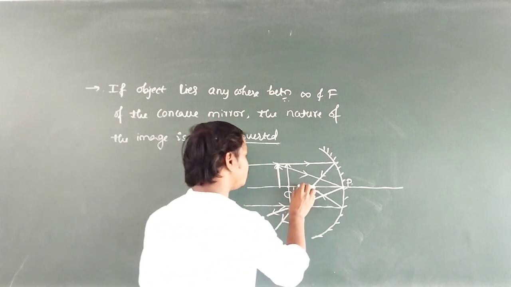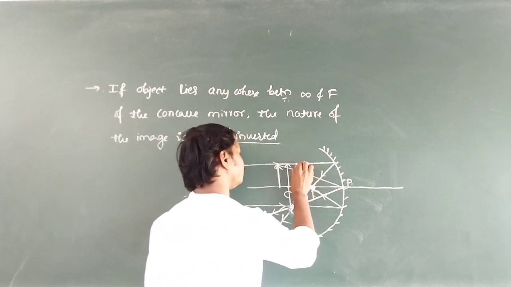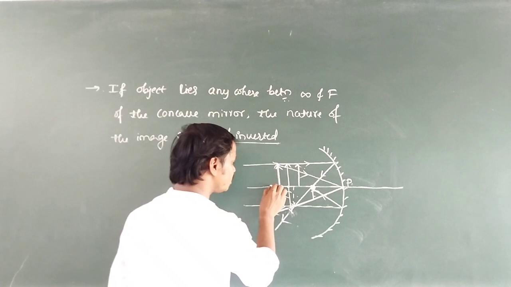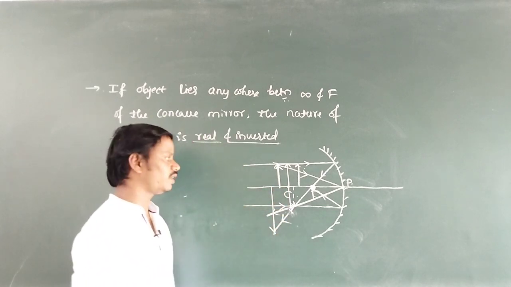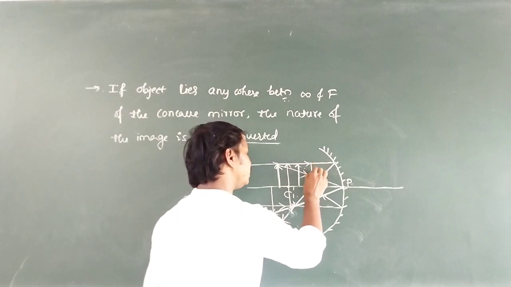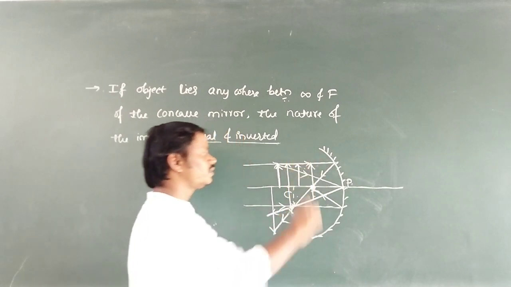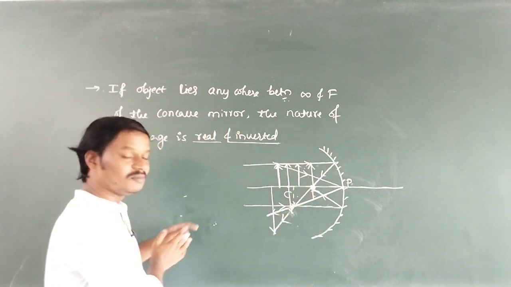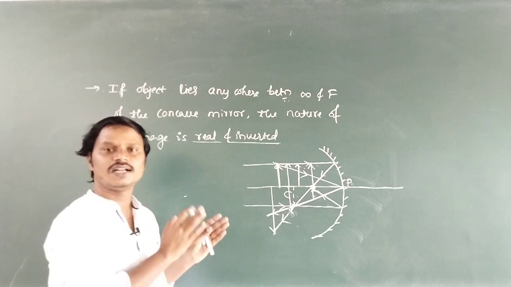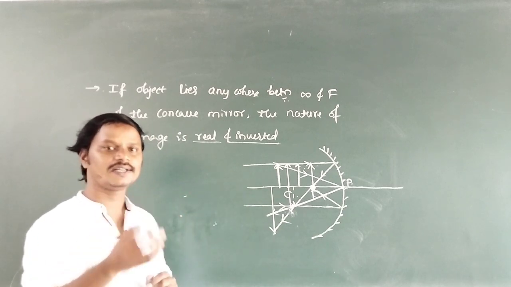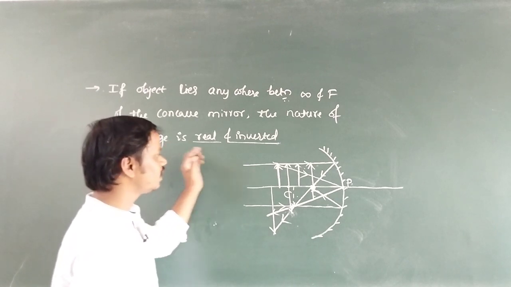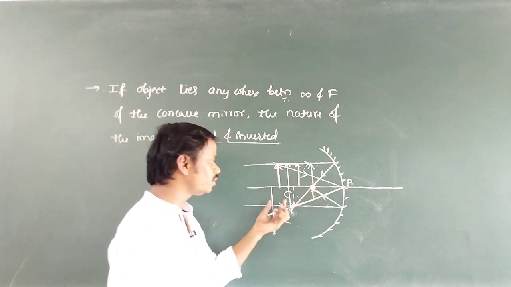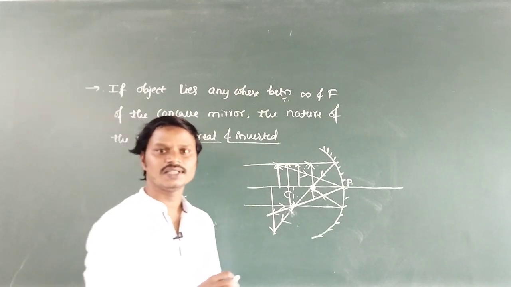Then if the object is in between C and F, where will its image be formed? Beyond C. Again it is real and inverted. And when the object is at F, then the image is formed at infinity, and that image is real and inverted. Means object anywhere between infinity and focus, the nature of the image is real and inverted.